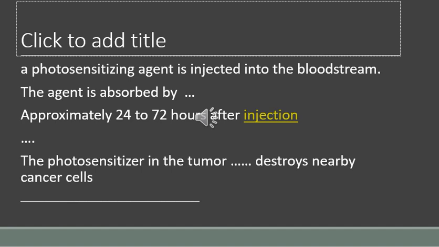The photosensitizing agent is injected into the bloodstream. The agent is absorbed by cells all over the body but stays in the cancer cells longer than it does in normal cells. Approximately 24 to 72 hours after injection, when most of the agent has left normal cells but remains in the cancer cells, the tumor is exposed to light. The photosensitizer in the tumor absorbs the light and produces an active form of oxygen that destroys nearby cancer cells.